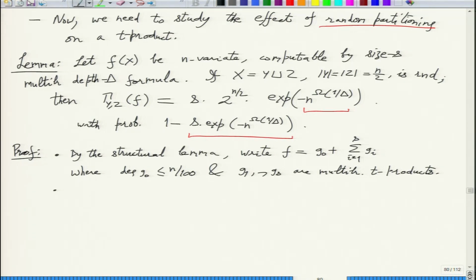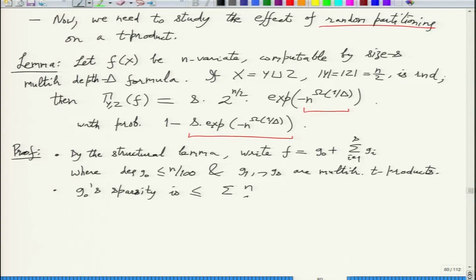So what is G0's sparsity? How many monomials are there? We can take a shortcut because we know that G0 is multilinear. If there are i variables, then the number of monomials can only be n choose i.